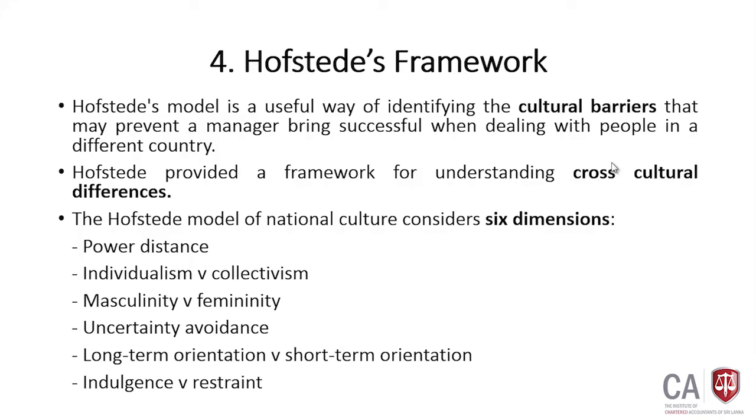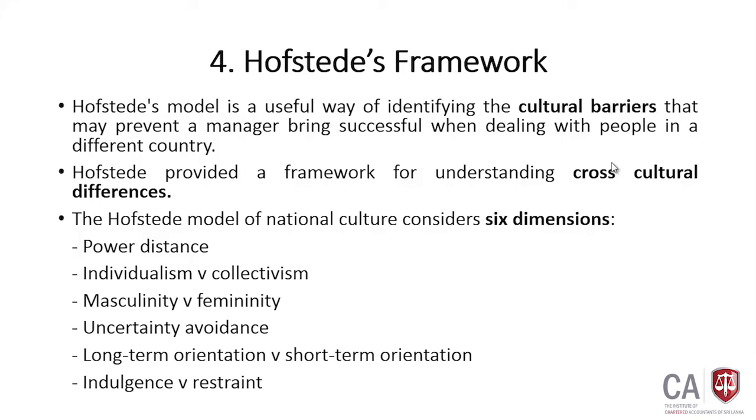This Hofstede model identifies 6 dimensions. What are the 6 dimensions identified?